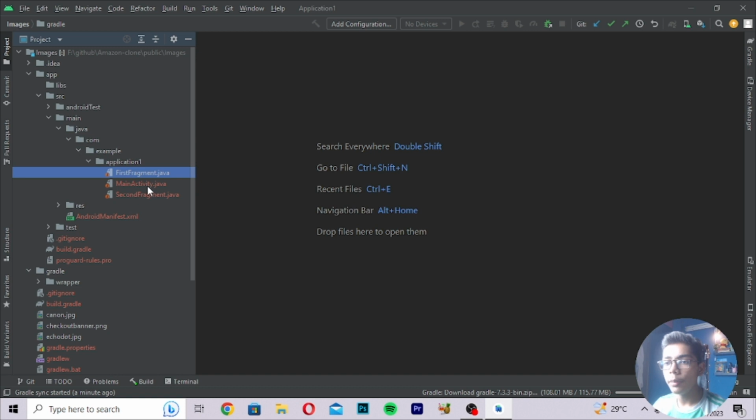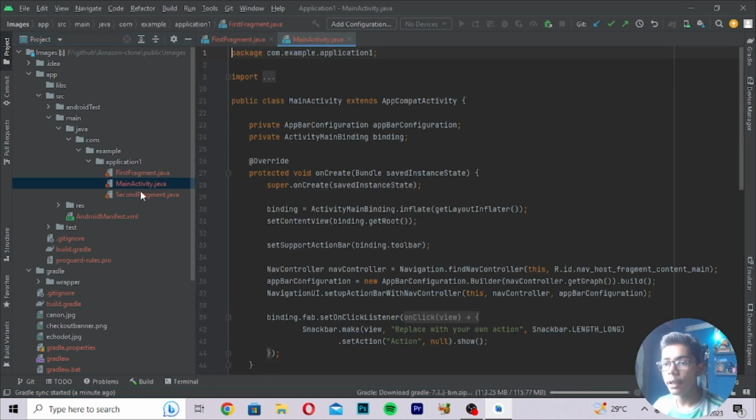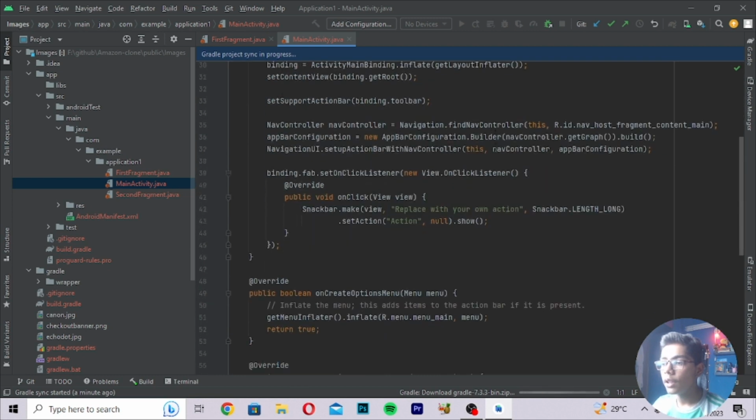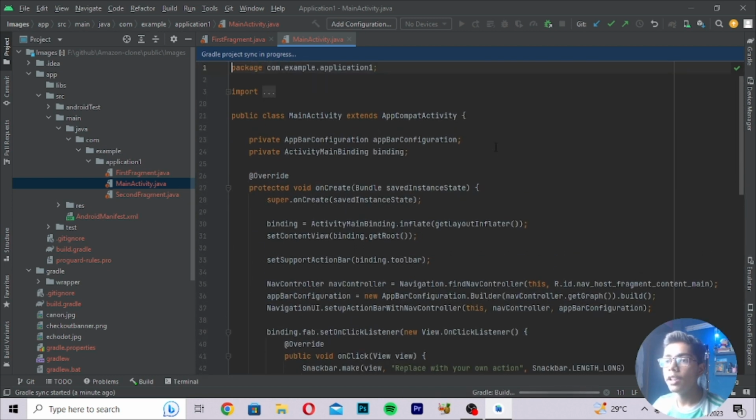So I will be moving to my MainActivity.java file. This is our main file in Java. You can see there it is, our main file. Now this is the coding of the main file, but you will be thinking that I told you we'll be doing the designing of our app. So where do we have to move and how can we do the designing of our app?